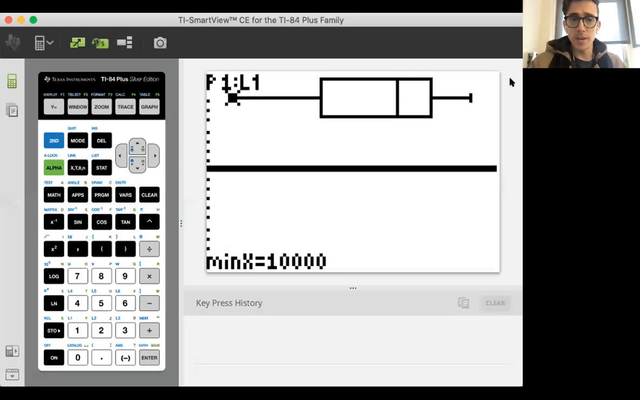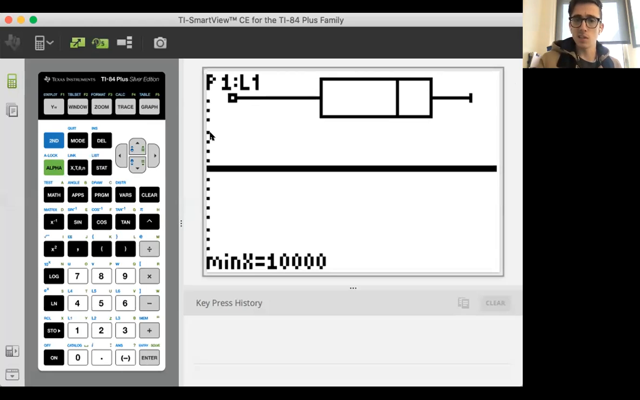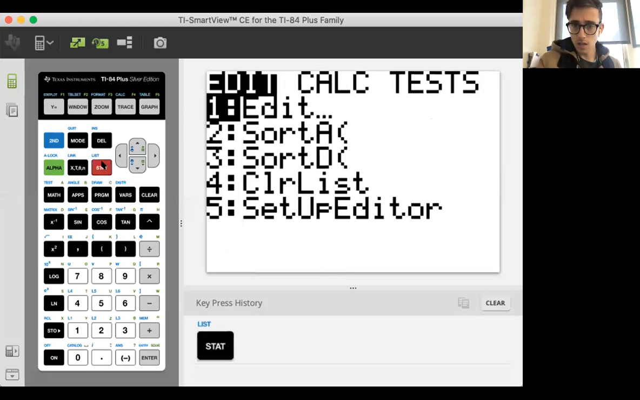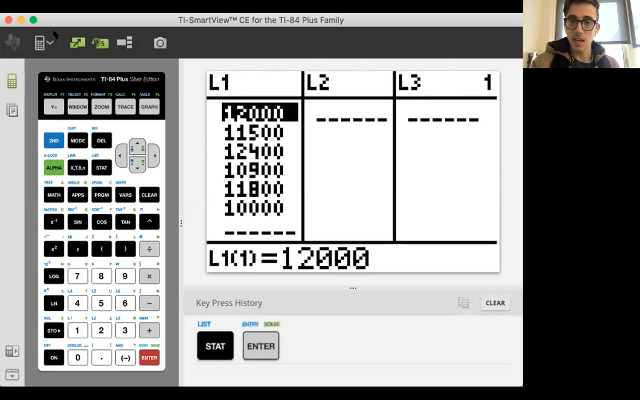So one way that we could take a look at all of this data in a nice, pretty organized way is with what's called a box and whisker plot, where this just looks like a box, this looks like a line. I'll show you how to do all this. You can do it through your calculator, hit stat, and click edit.